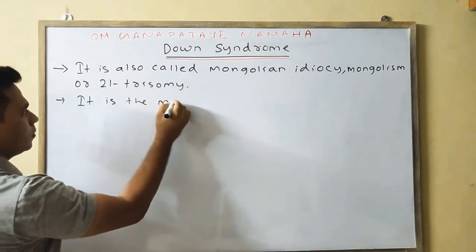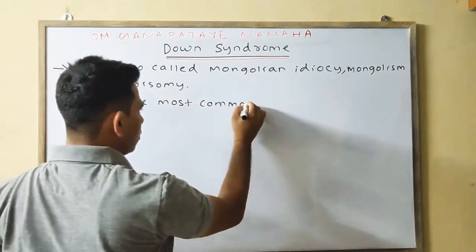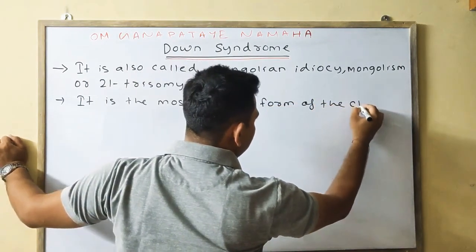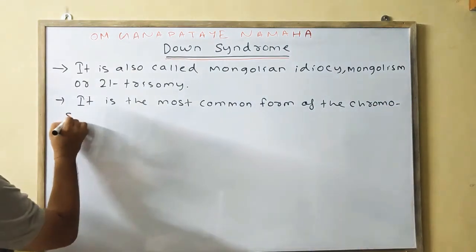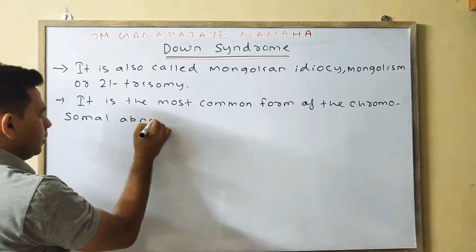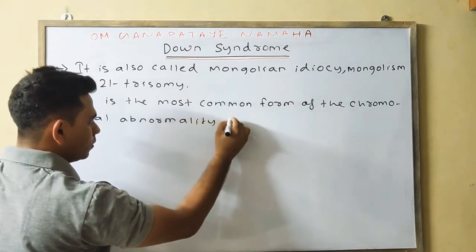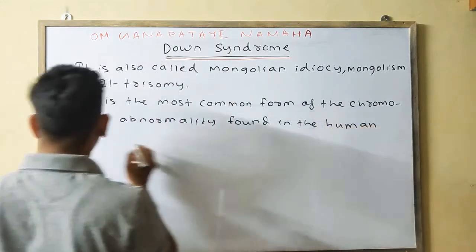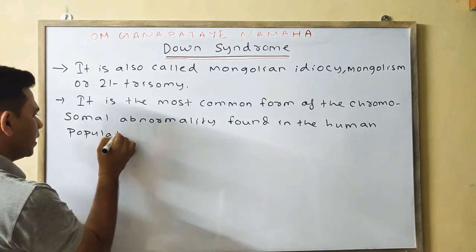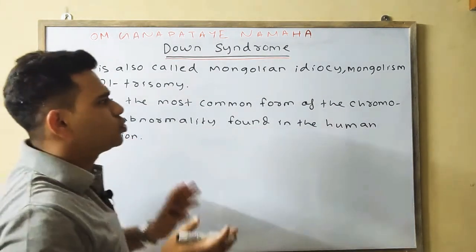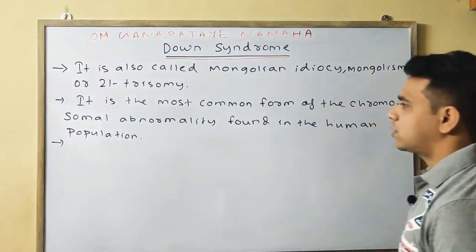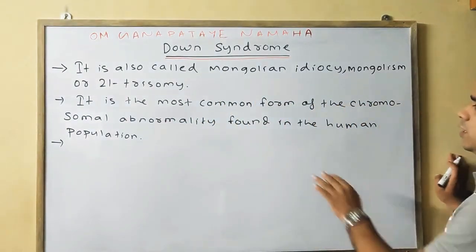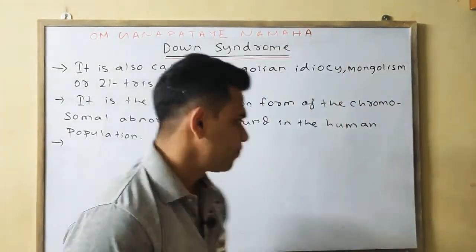It is not like we never find it or the frequency is very low. No, we can say it is the most common form of chromosomal abnormality found in the human population.